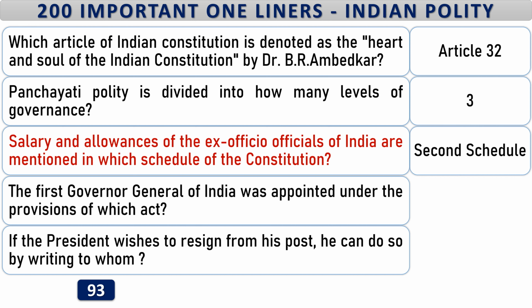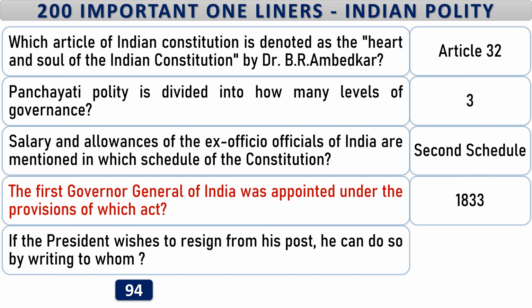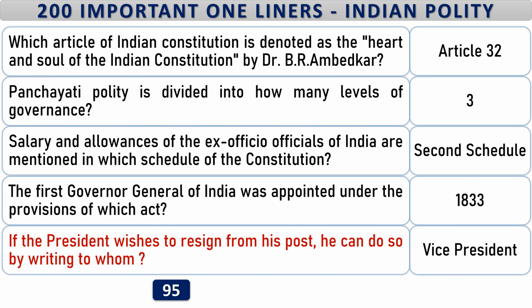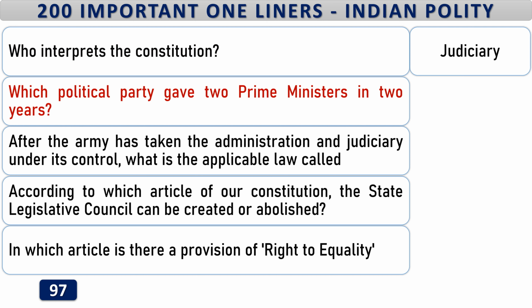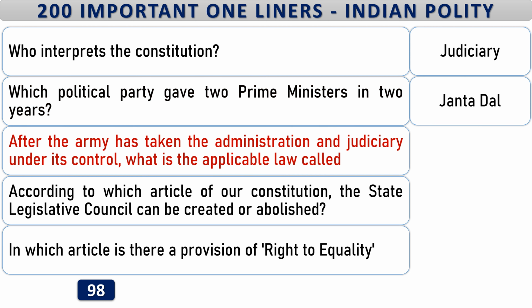Salary and allowances of the ex officio officials of India are mentioned in which schedule of the Constitution? 2nd Schedule. The first Governor-General of India was appointed under the provisions of which Act? 1833. If the President wishes to resign from his post, he can do so by writing to whom? Vice President. Who interprets the Constitution? Judiciary. Which political party gave 2 prime ministers in 2 years? Janata Dal.